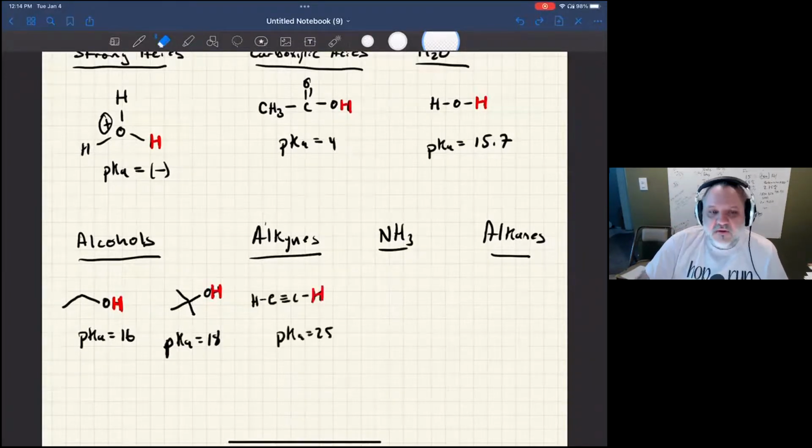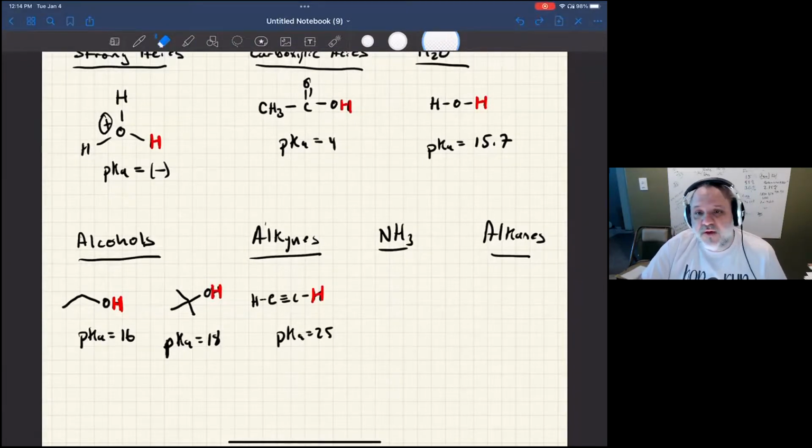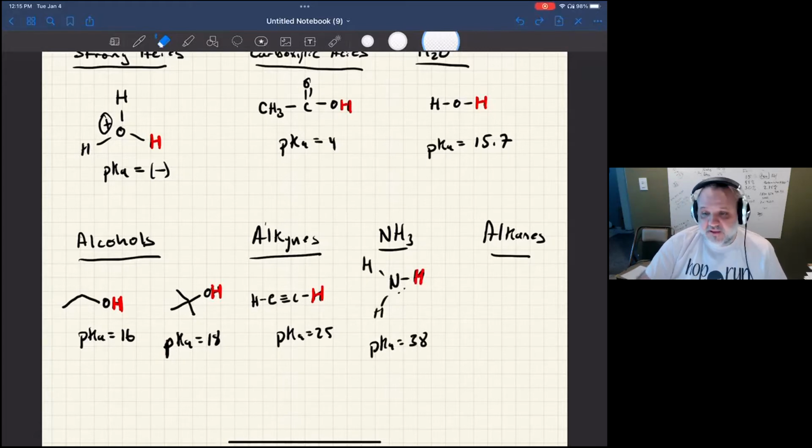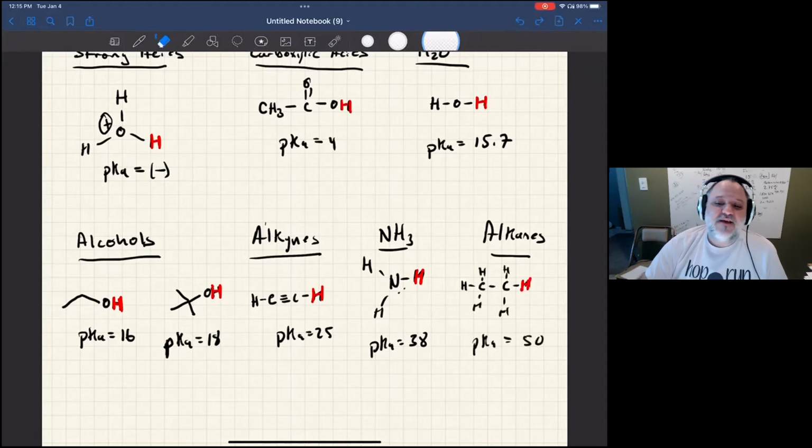All right, so here it is, alkynes. Alkynes are an organic molecule with no heteroatoms, no oxygens, no nitrogens. It has a pKa of around 25. Now, compared to carboxylic acids or strong acids, that's not very acidic in any way whatsoever. But compared to ammonia, which has a pKa of 38, it is very acidic. And compared to an alkane, which has a pKa of 50, it's extremely acidic. Okay, well, that's it. That's all there is to that.